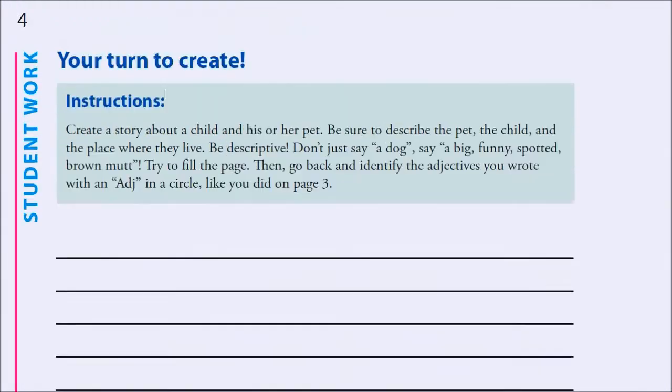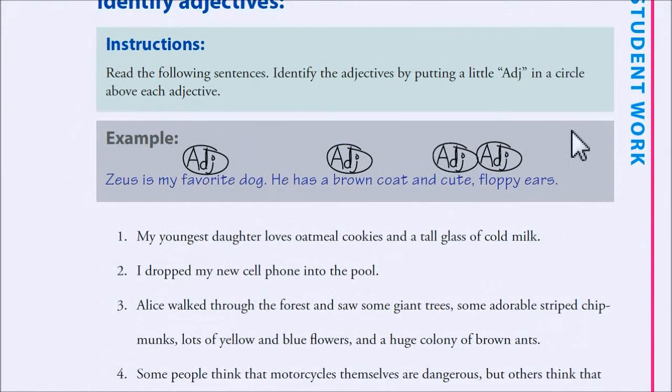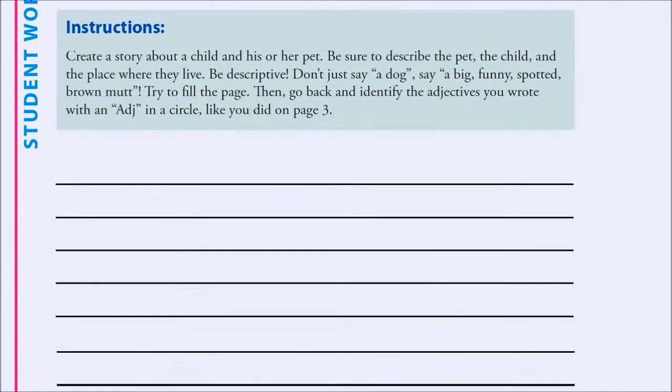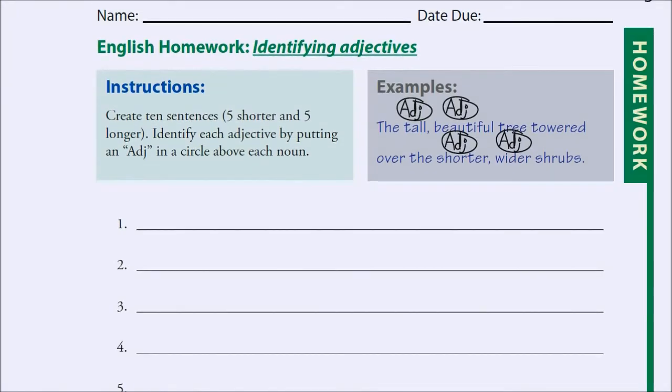And then make sure that you identify the adjectives by circling the letters A, D, J over every adjective you write. Then here's some homework, creating 10 sentences and identifying each adjective by putting an A, D, J in a circle. So you have tall as an adjective, beautiful as an adjective, and shorter and wider, those also are adjectives because they describe shrubs. Just do that for homework.